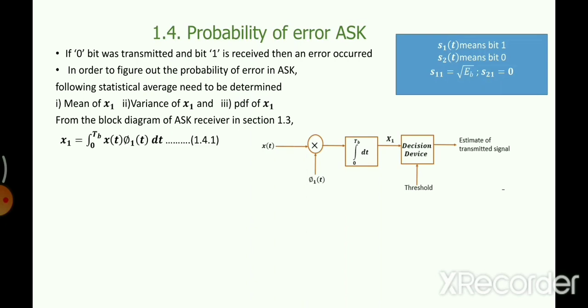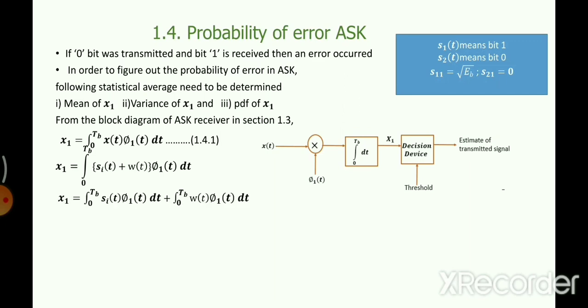So from the block diagram, what is x1? x1 is the multiplication of x(t) and phi1(t) and then the integration. What is x(t)? x(t) is the received signal, which is the combination of signal plus noise. So I'm going to put the value of signal and noise in place of x(t). Now I can separate this integral, because integration is a linear process, so we can separate it like this.